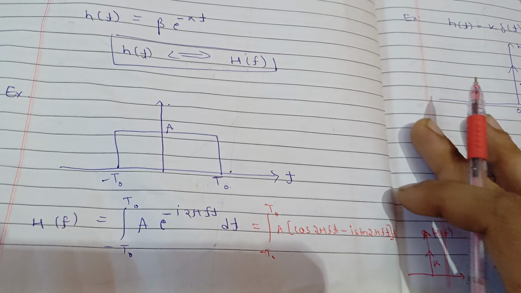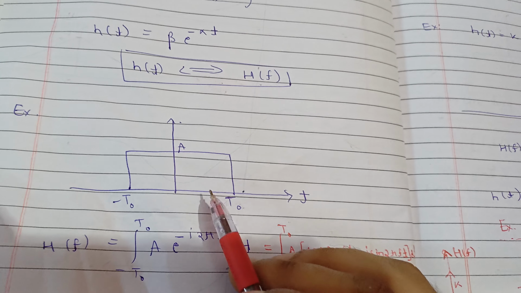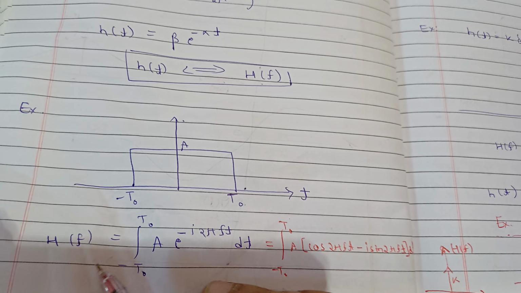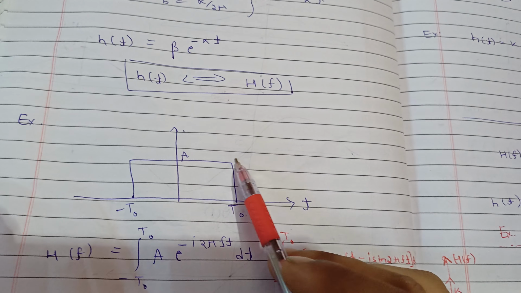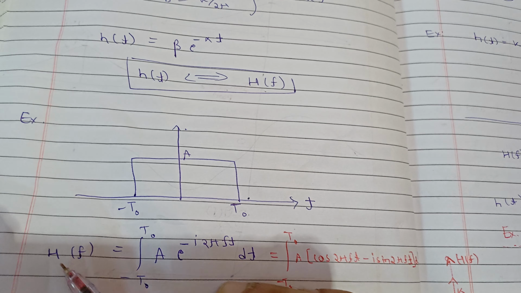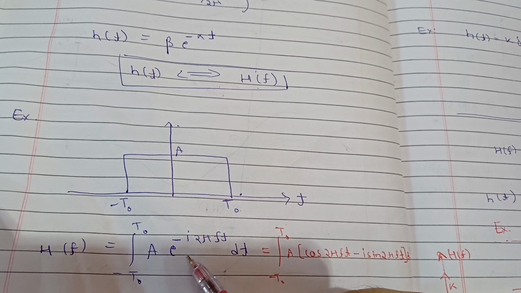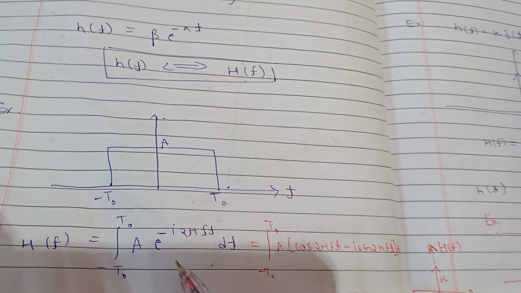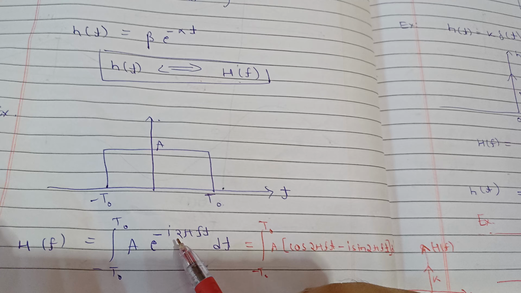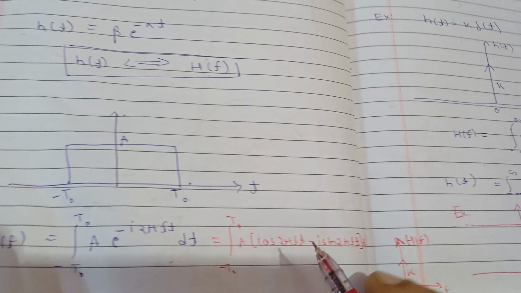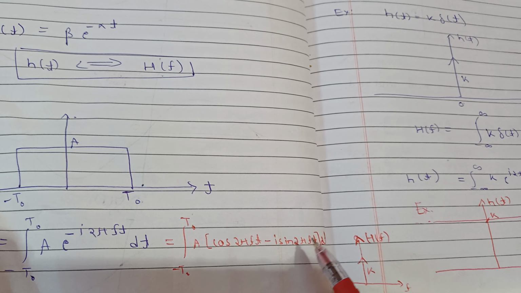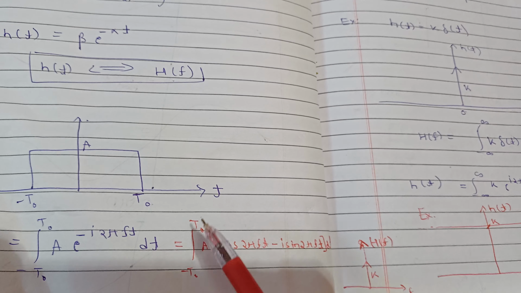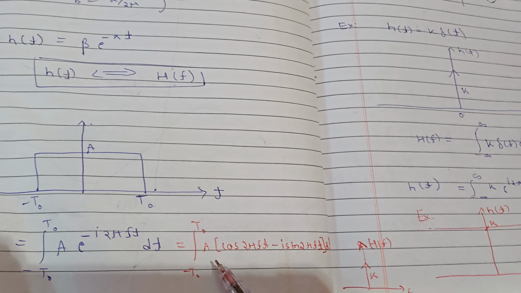Let's take one more example. So this is a non-periodic function, and this is given, some value a: h(t) is equal to a. So H(f) will be the integral of a exponential minus i 2 pi f t dt. We can just integrate this, first writing it in terms of cos and sine. Now this sine function is an odd function, and the limit is minus t naught to t naught, so this will give you 0, and only this part is remaining.